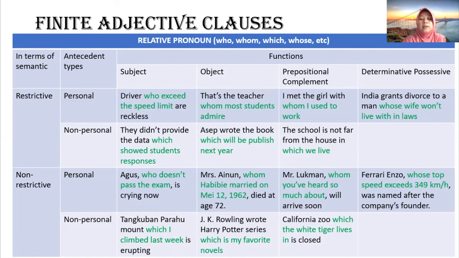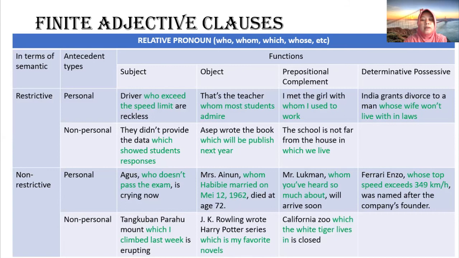Okay, you can see other examples of each adjective clause in this table. The green one is the adjective clause of the sentence.